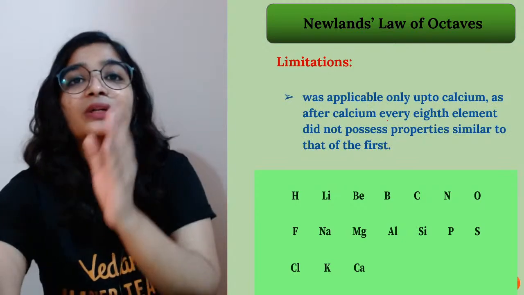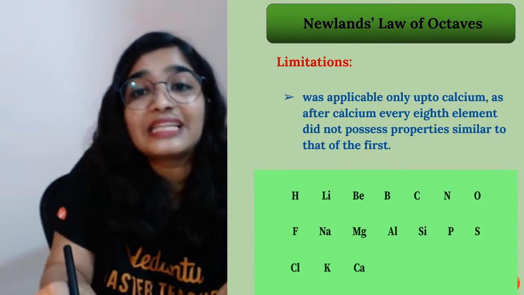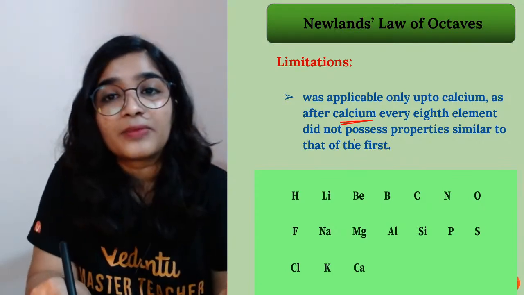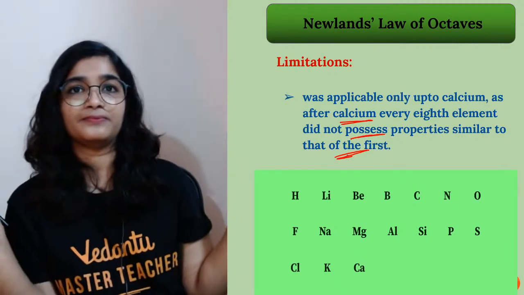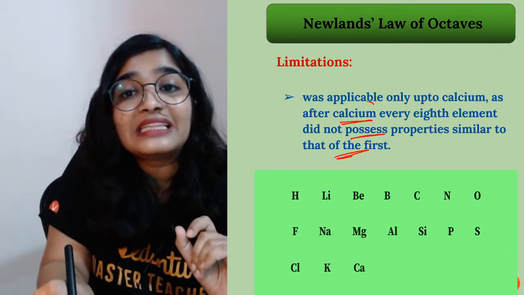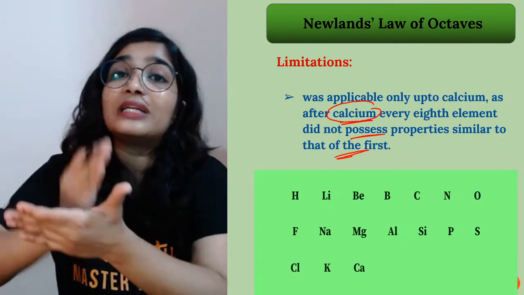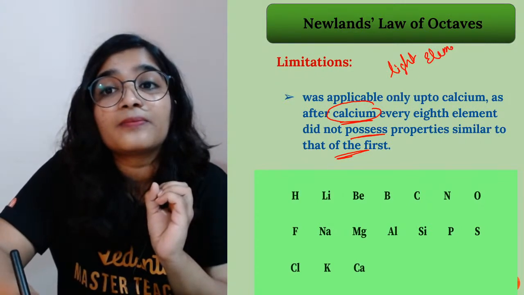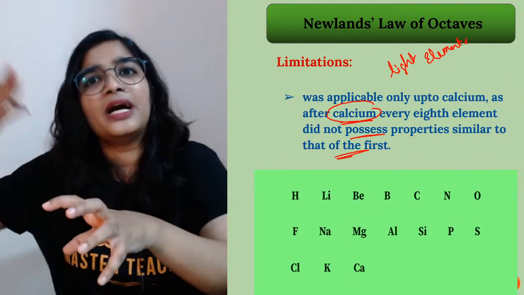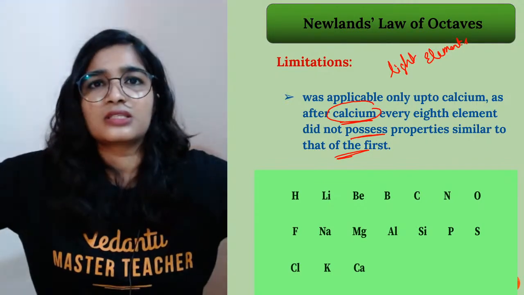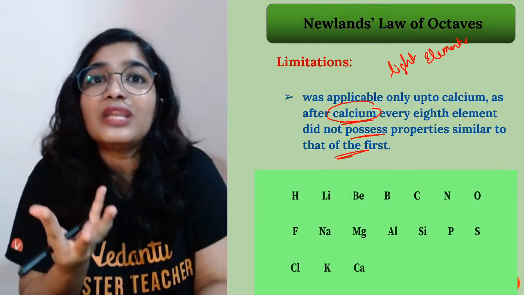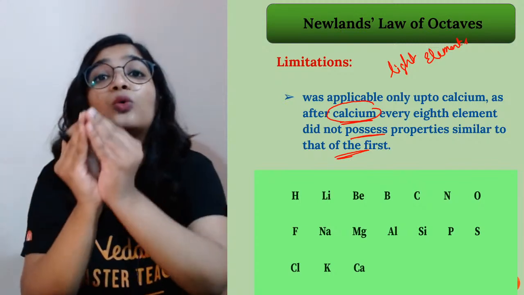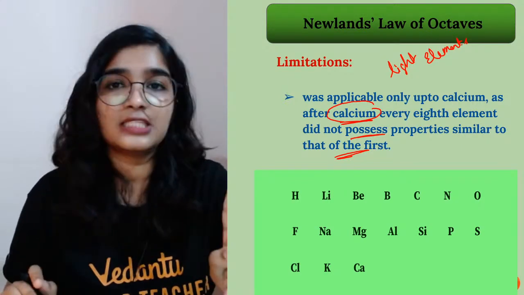this holds good only for the lighter elements, that is, only till calcium it was applicable. After that, the properties were not repeated. So the first drawback is that the law of octaves was applicable only up to calcium, that is, only for the light elements. Their atomic masses are less, compared to the 26th element, whose atomic mass is very high. So this law holds good only for the lighter elements, and that too only up to calcium. That is the first drawback.